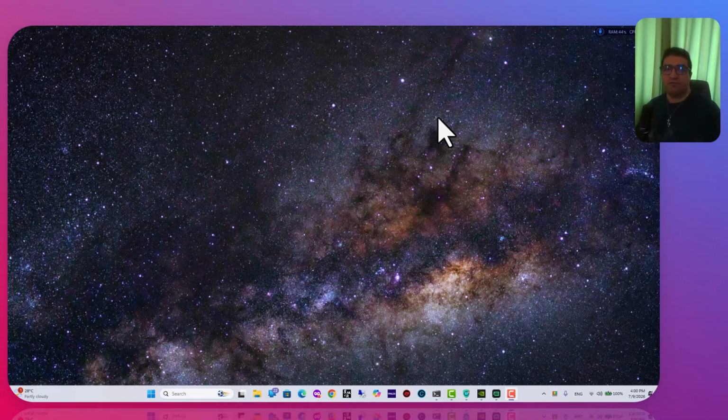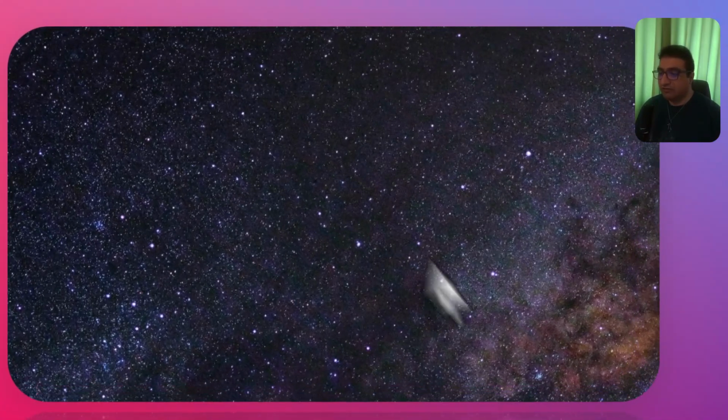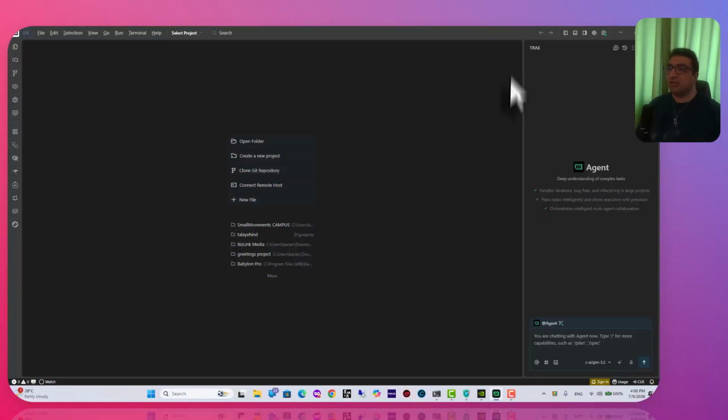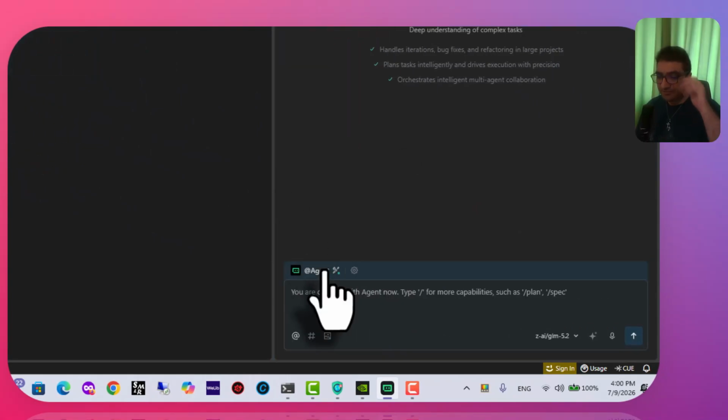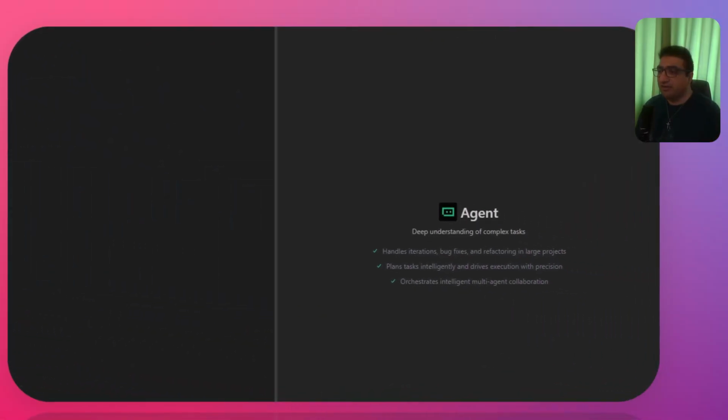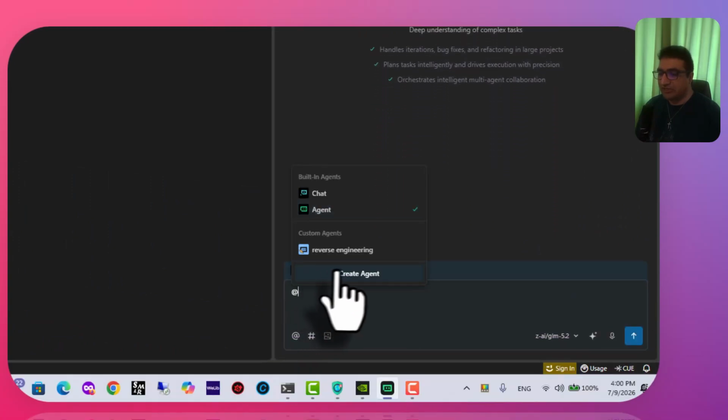But what if we just give an AI agent a simple prompt of what we want it to do, and the AI agent itself reprograms itself to act exactly as we want? In this video, I'm going to show you one of the features inside of the Trae agent for us to use, which is the agent creator. So let's just fire up the AI agent in Trae and click on the agents in here, and it says create agent.